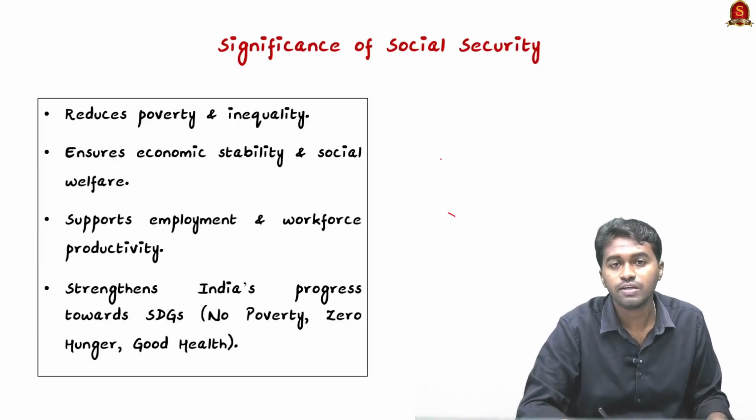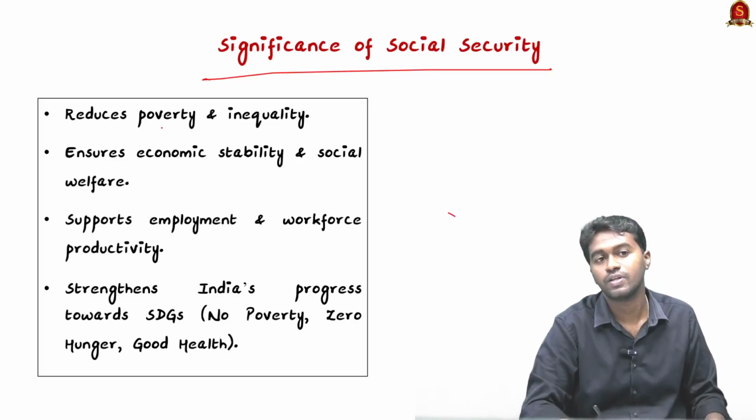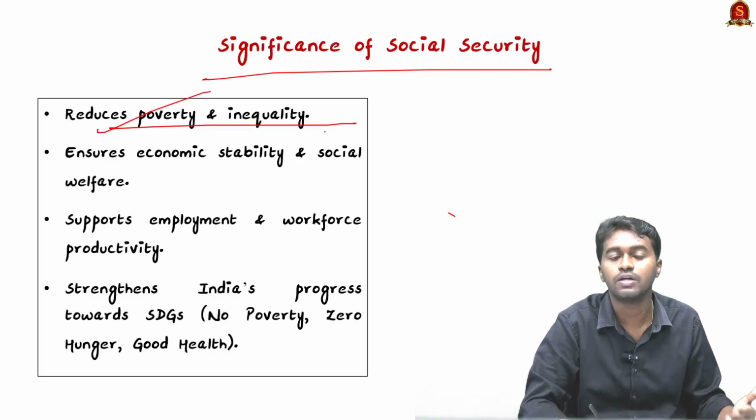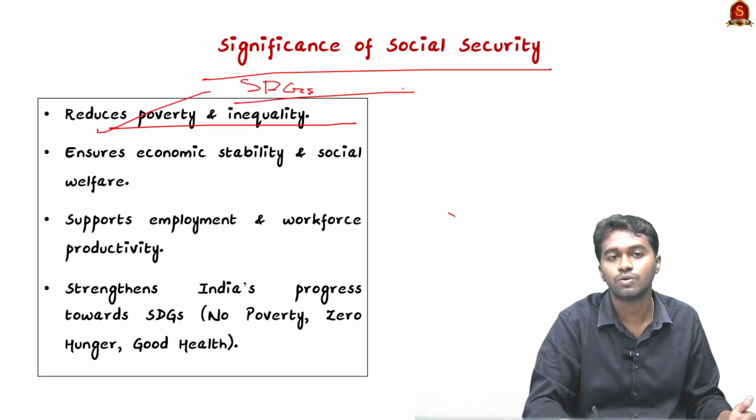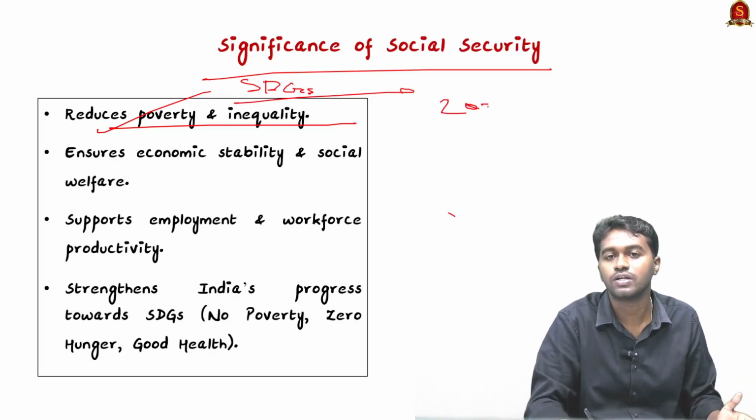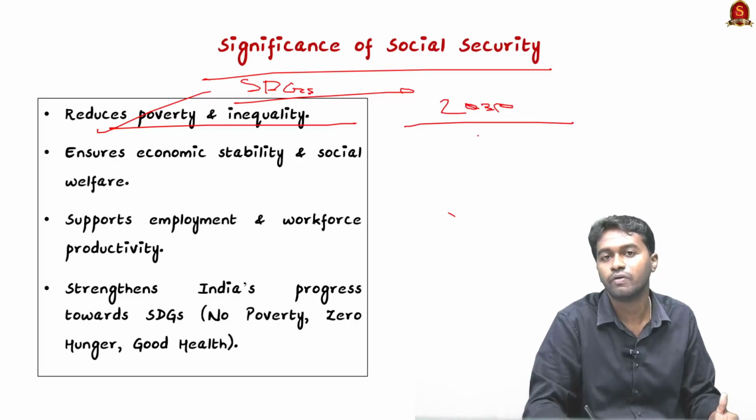And coming to the significance of social security, it helps in reducing poverty and inequality. We know that poverty is the first goal of the SDGs. So we are moving closer to the SDG 2030, right? Just 5 years from now.